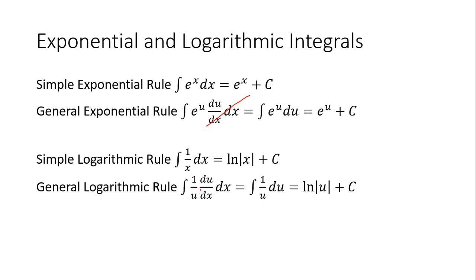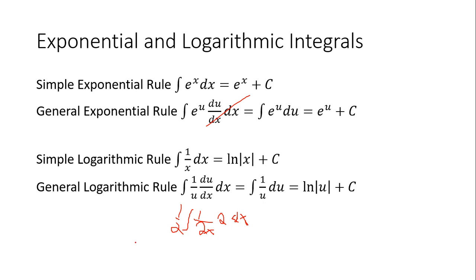So, for example, if I had 1 over 2x, that means I would have to have a 2 dx here in order to use this rule. Now, if I didn't have it here, I could make a 2 dx by putting a 1/2 outside to neutralize it, which we will go into in another slide as well.